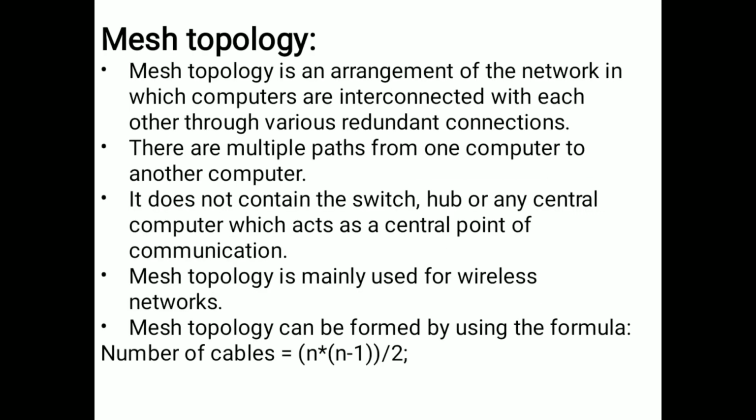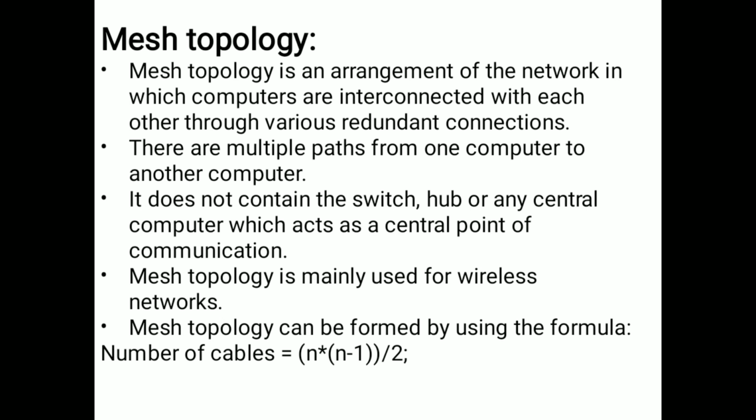So in mesh topology, computers are interconnected with each other through various redundant connections. Each computer has multiple connections. The second point is that there are multiple paths from one computer to another computer.